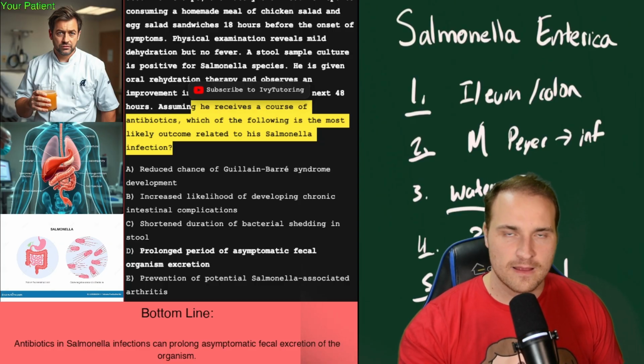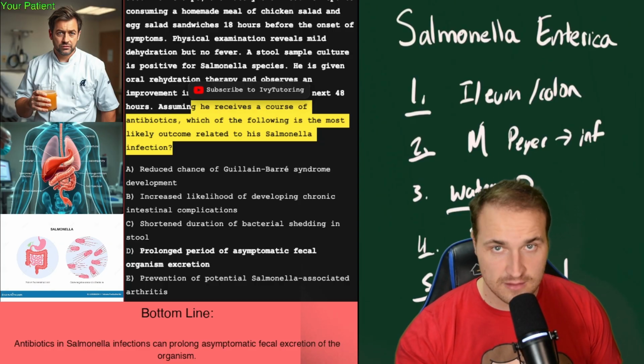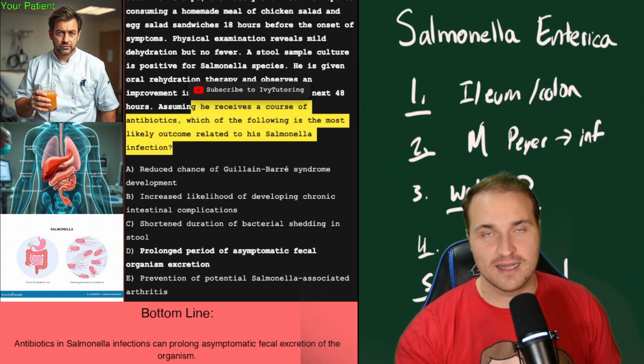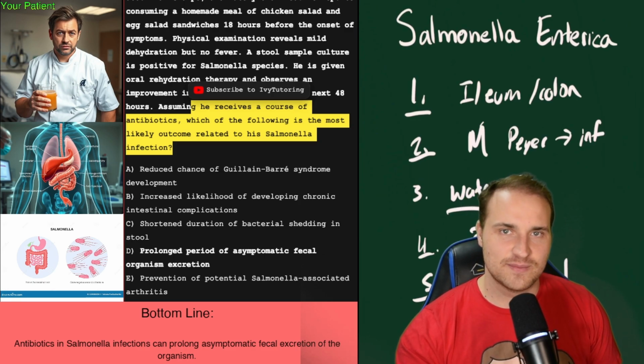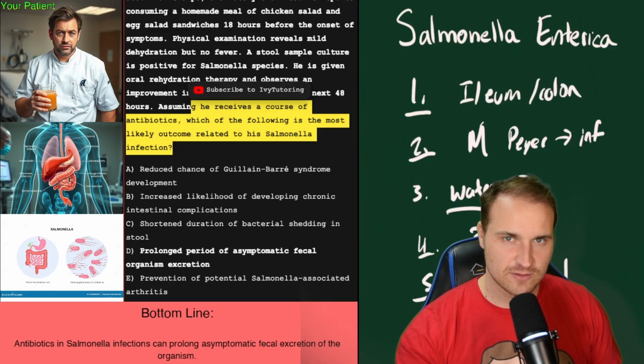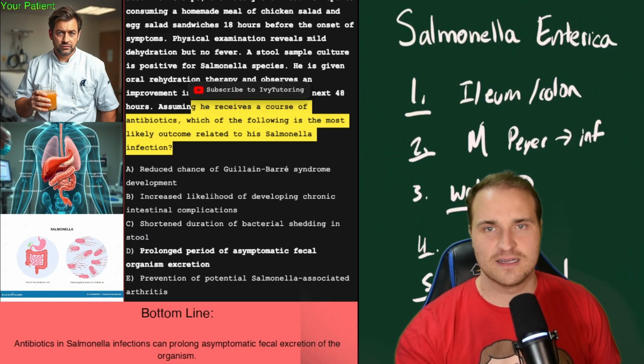Prolonged period. Because in healthy adults, non-typhoidal Salmonella is self-limited. And so antibiotics are generally avoided. If you give them, then it'll disrupt the gut microbiota, and it allows the bacteria to persist longer. And that leads to prolonged asymptomatic fecal shedding. And there's also the increased risk of transmission, so don't give the antibiotics in this particular case.